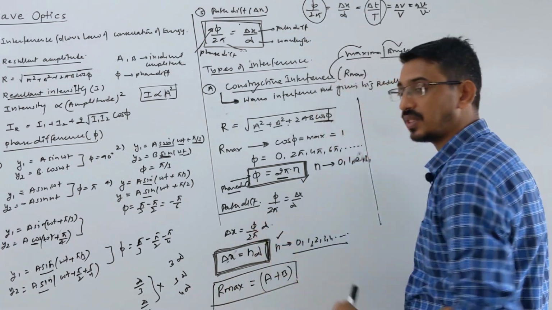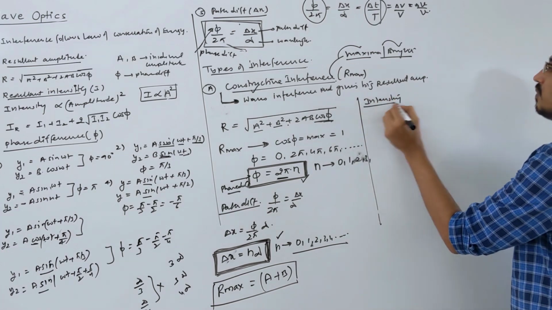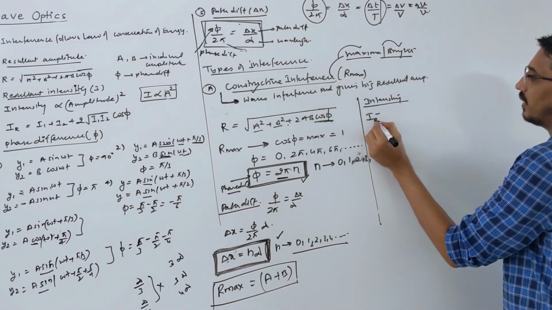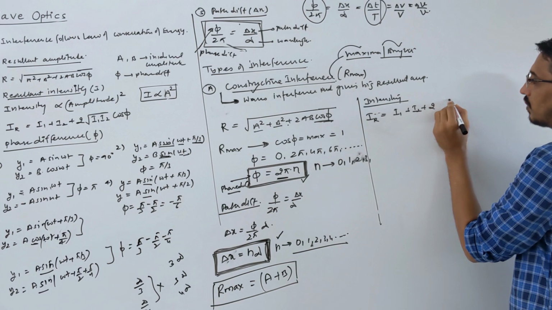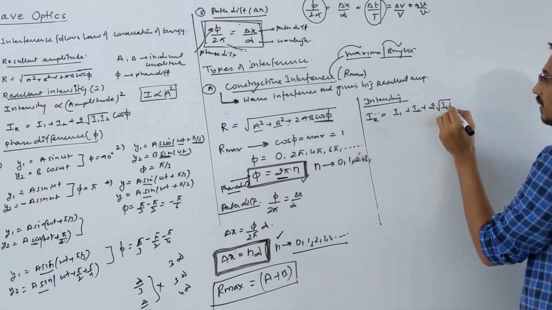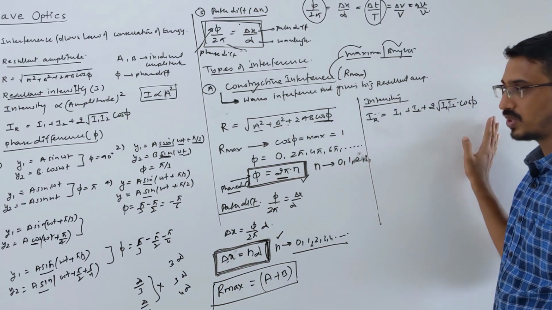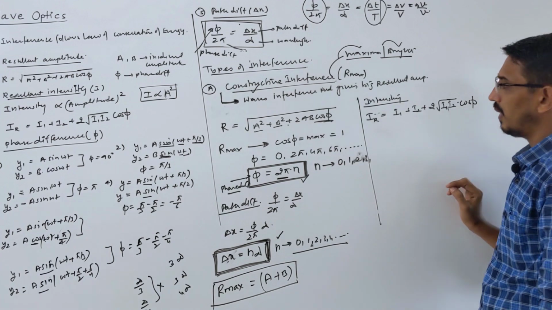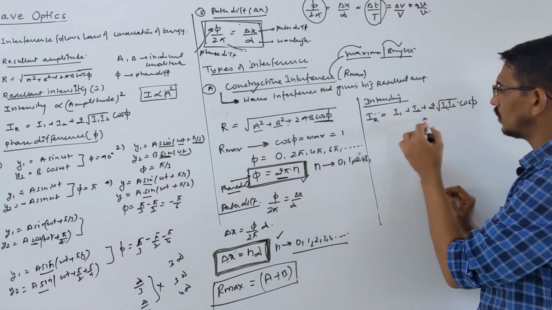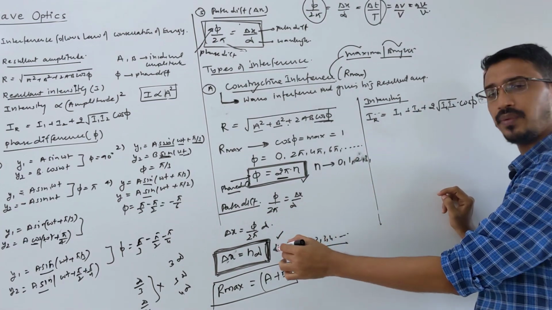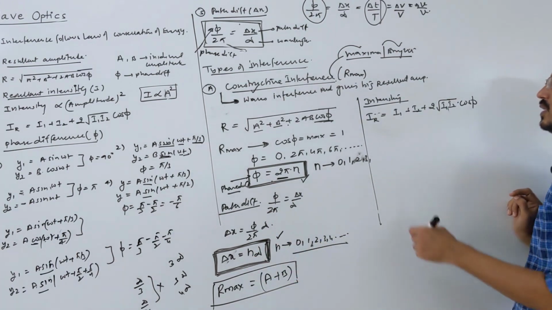Now you want to write intensity also. The correct formula is I resultant is equal to I1 plus I2 plus 2 times root of I1 I2 and cos phi. Write it carefully: this cos phi is not inside the root, it's outside. Now suppose constructive interference is happening again, so you want the maximum intensity, same conditions: phi should be this much and path difference should be a multiple of this much.